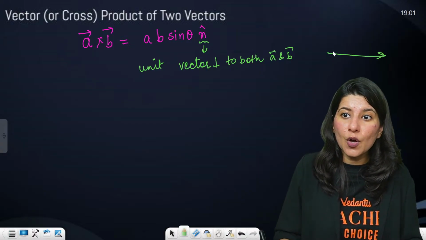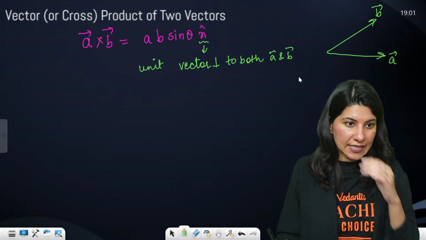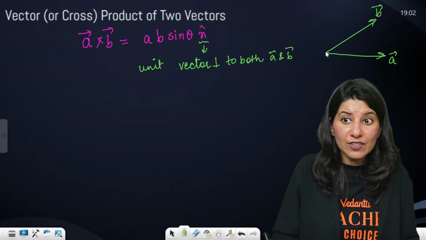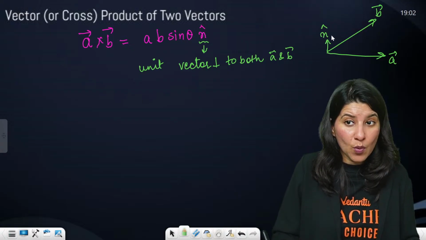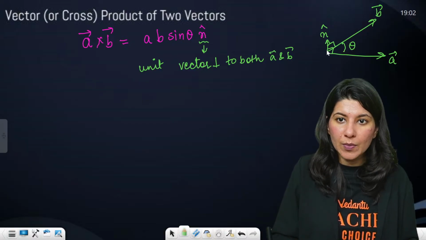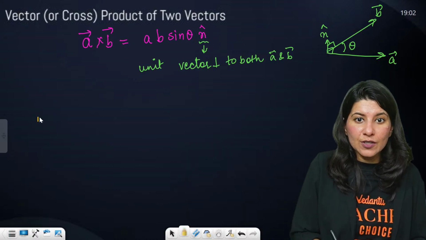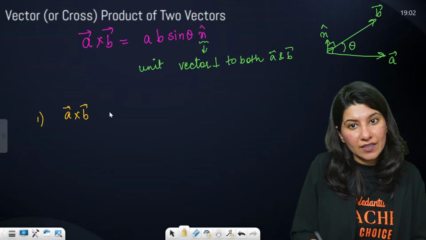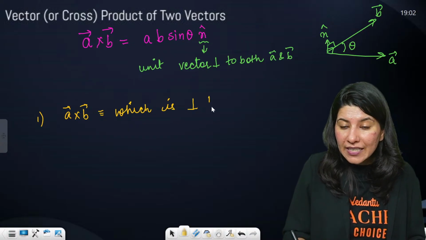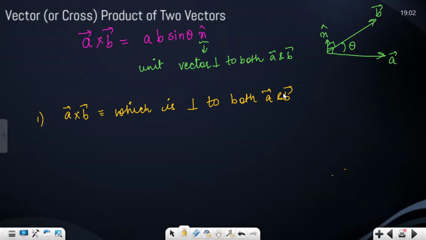So the cross product is a vector. You can see this is A, this is B. A cross B looks like this. This is your A cross B. And the vector which is perpendicular to A and B both is your n cap, a unit vector perpendicular to both. Now let us understand the meaning of cross product. A cross B is a vector, which is very important, and it is perpendicular to both A and B. Getting it?